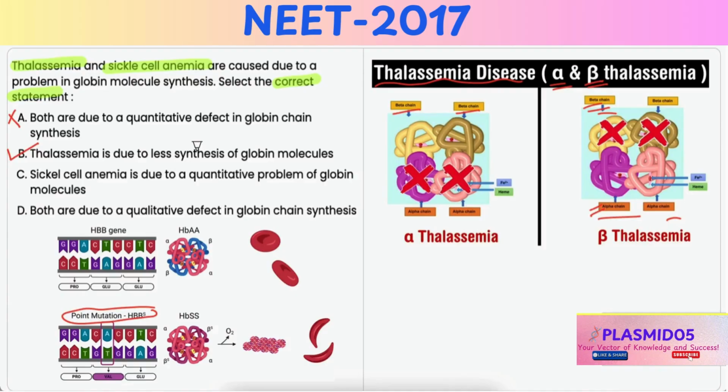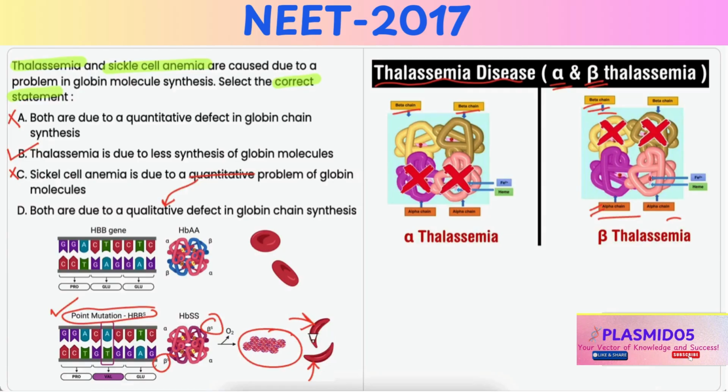Option C. Sickle cell anemia is due to a quantitative problem of globin molecules. Now, it is also incorrect because, as already stated, sickle cell anemia is not caused by quantitative defect. It is due to a point mutation in the beta globin gene, causing a structural change in the hemoglobin molecule, making it appear sickle-like.